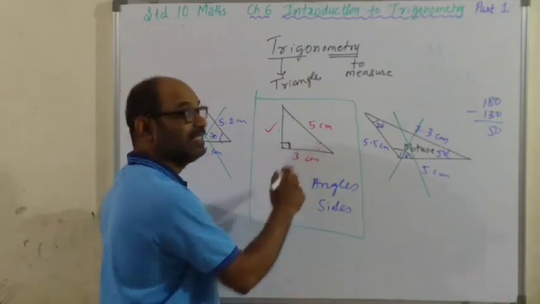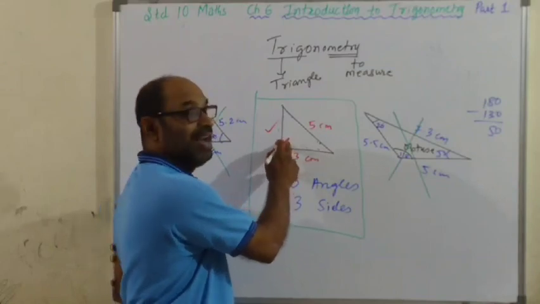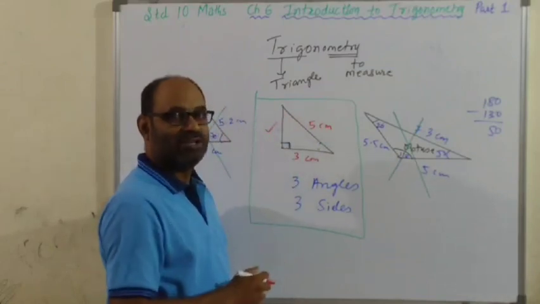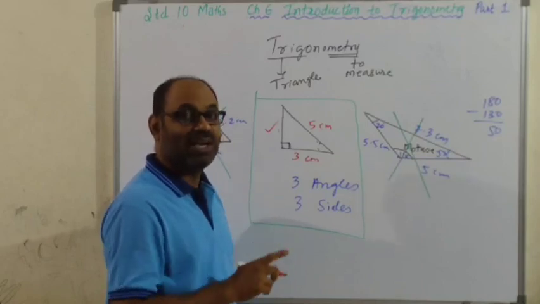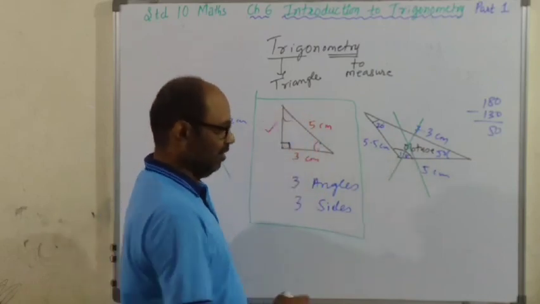Can you find the measure of this angle? Yes, if you have knowledge of trigonometry. Though only one angle is known and the other two are not known, you can easily find out the measure of that angle using trigonometric ratios. We'll discuss what trigonometric ratios are. So you can find out this as well as this.